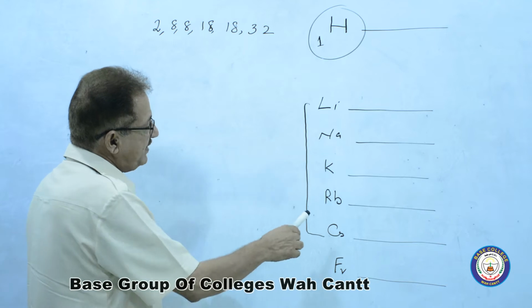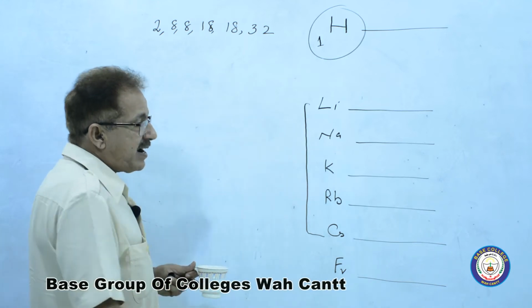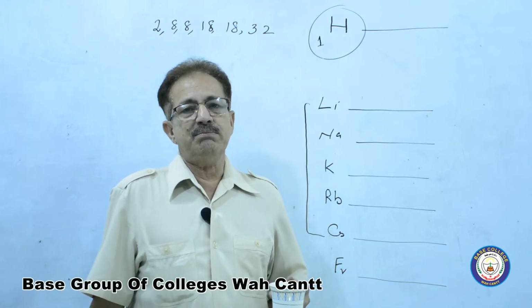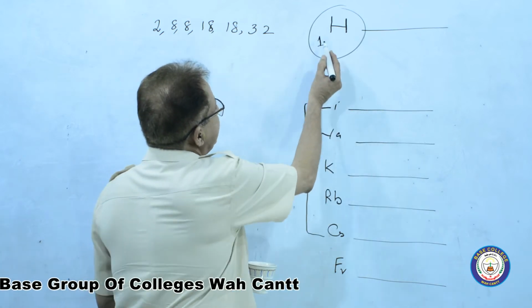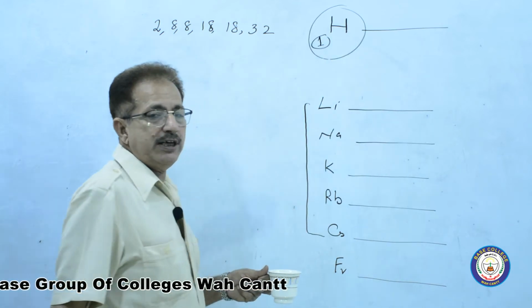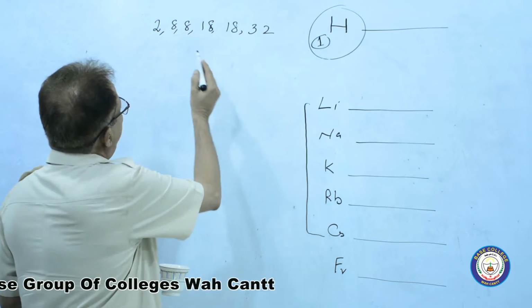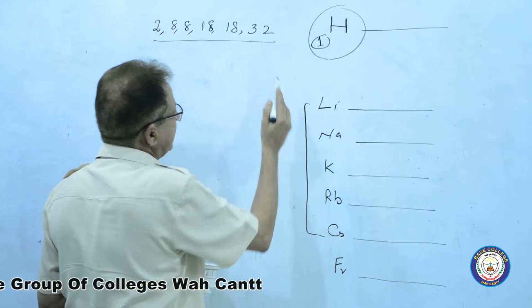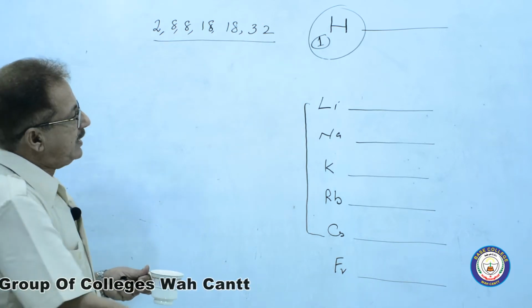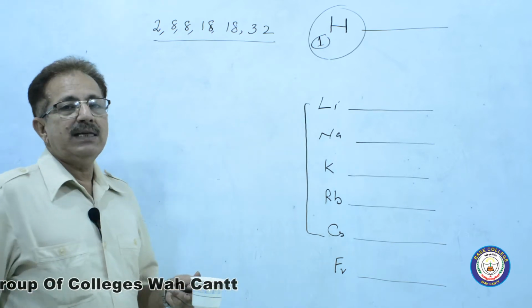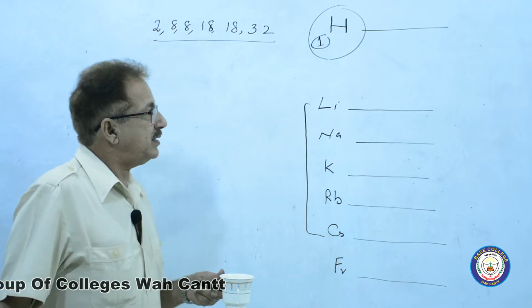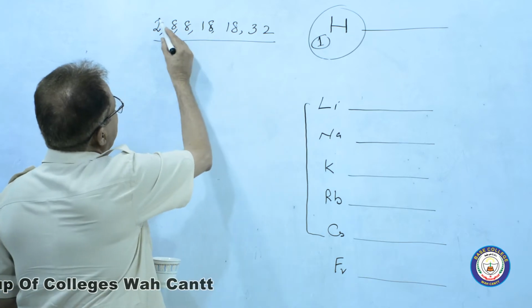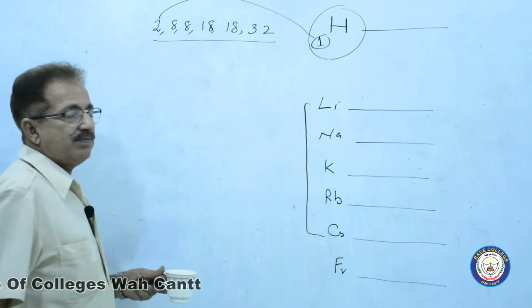Now, after this, while writing the atomic numbers, as given here for hydrogen, we obey this magic number for writing their atomic numbers. You will have to add 2 with this one.